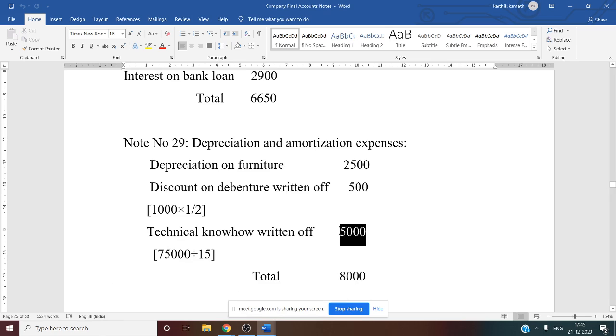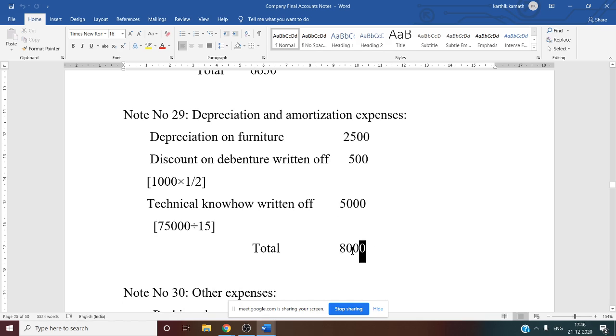That is 5,000. So for the final depreciation and amortization expenses total, add all these three items: 2,500 plus 500 plus 5,000. You will get the total, the final answer, that is 8,000. Working note number 29 is over.